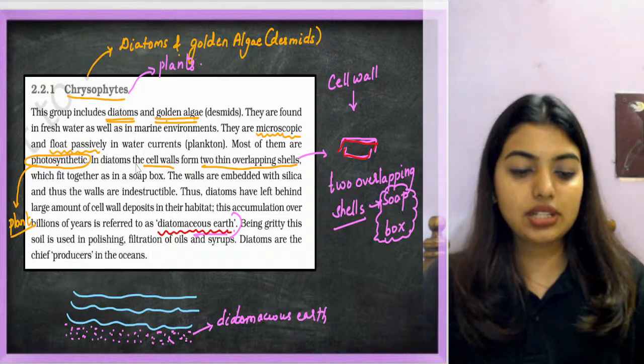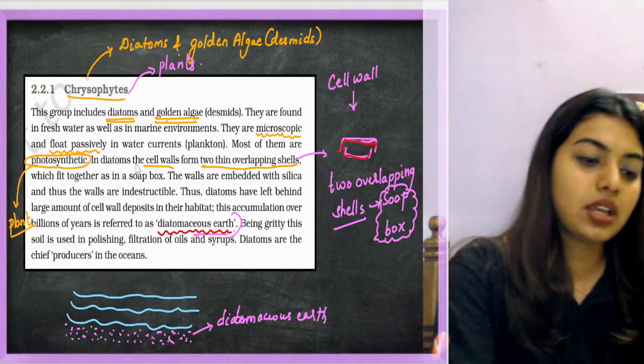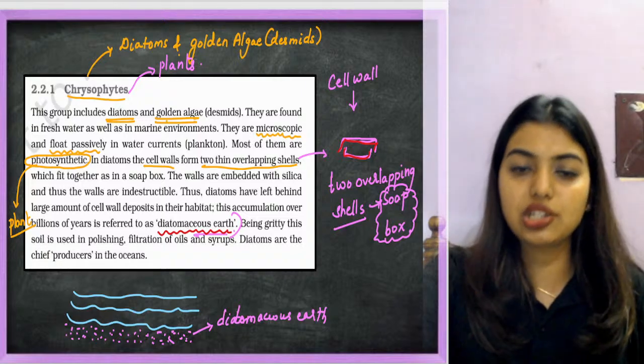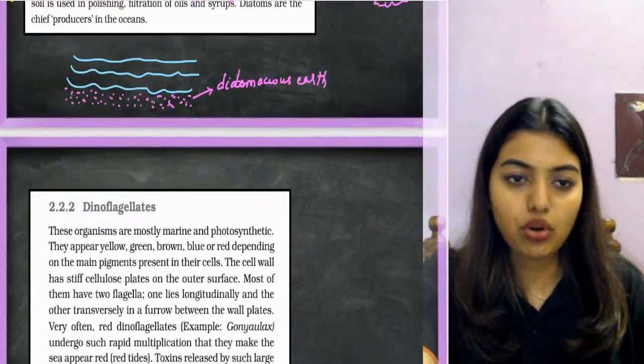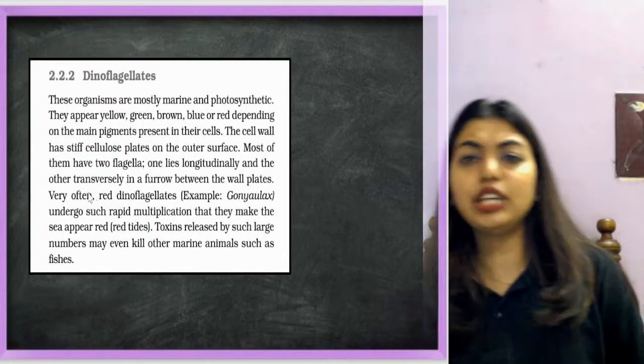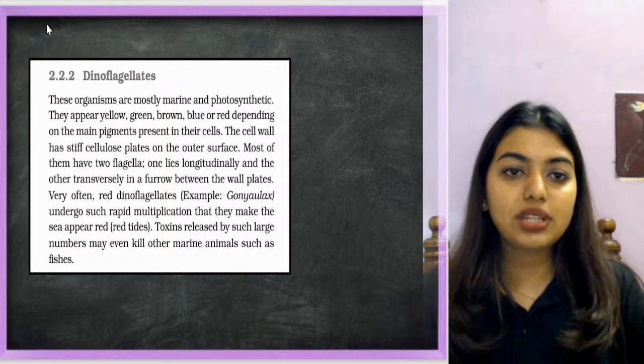Okay, so students, what are we talking about? Diatomaceous earth. Then, ma'am, chrysophytes are perfectly understood. Okay. Now we will move on to dinoflagellates. From the term itself, you can understand: dino means two, right? Dino means two.